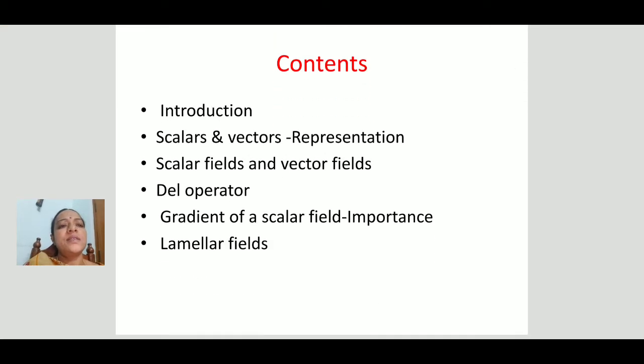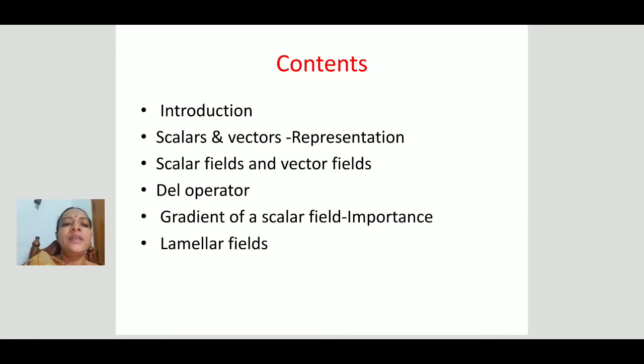Coming to today's class, let us start a new topic, that is BSc first year, first semester, first unit, vector analysis. In this vector analysis, the contents which we are going to discuss are the introduction of vector analysis, what are scalars and vectors and how we represent them, fields, that is scalar fields and vector fields, the del operator, and the gradient of a scalar field and its importance.